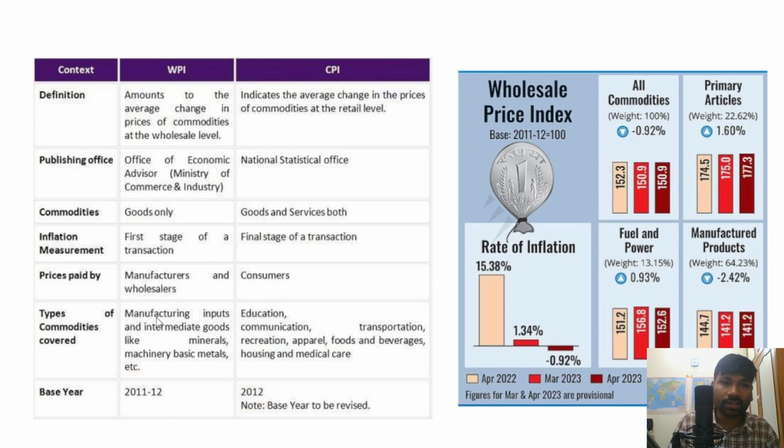The wholesale price index includes manufacturing inputs, intermediate goods, minerals, machineries, basic metals. However, the consumer price index includes both goods and services such as education, communication, transportation, recreation, food, beverages, all these different things. So the difference between the consumer price index and the wholesale price index is very, very important for your prelims examination. Please kindly go through this.